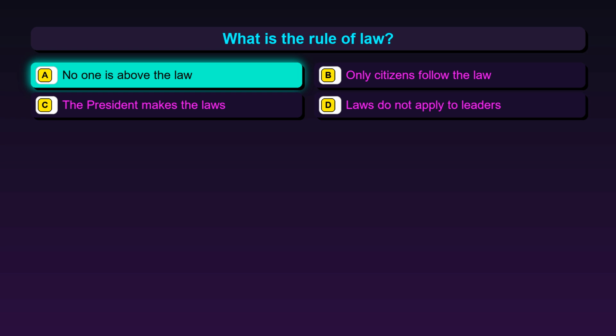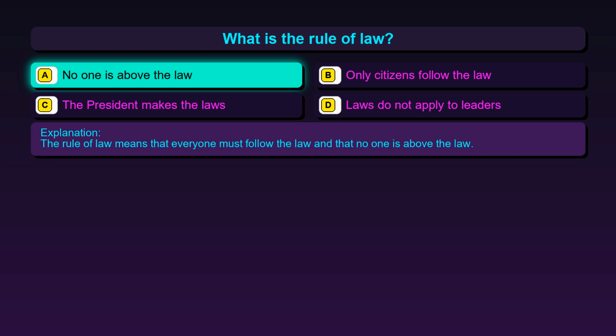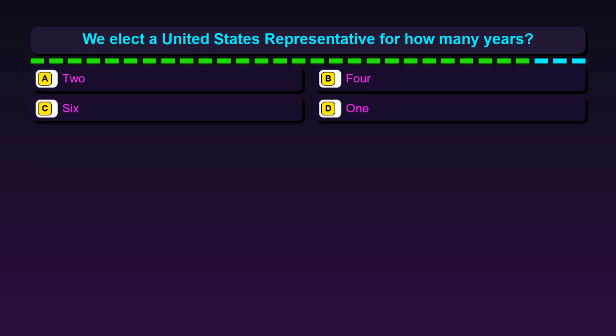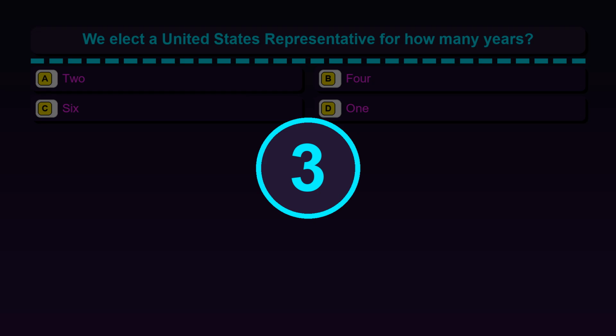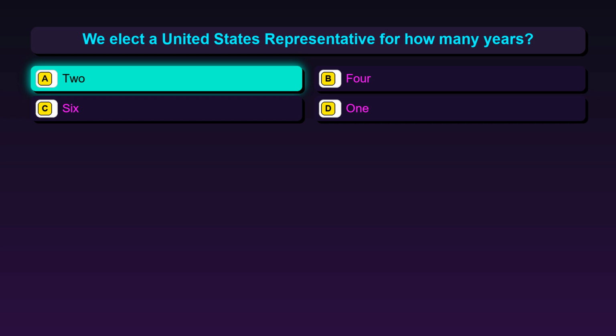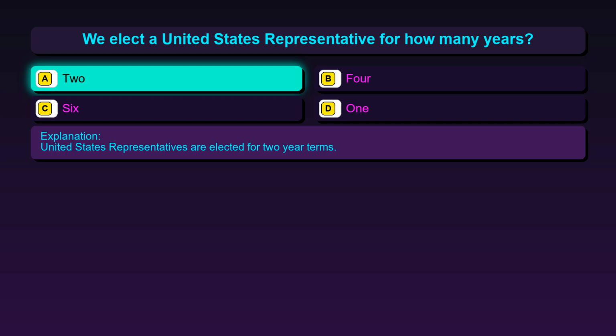The correct answer is option A, no one is above the law. The rule of law means that everyone must follow the law and that no one is above the law. Question 148. We elect a United States representative for how many years? Option A, 2, option B, 4, option C, 6, option D, 1. The correct answer is option A, 2. United States representatives are elected for 2-year terms.